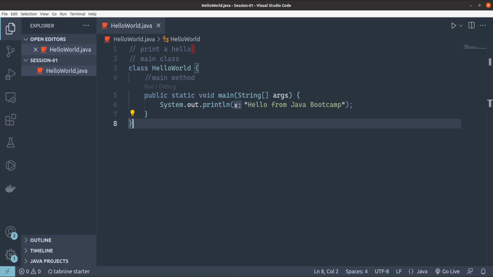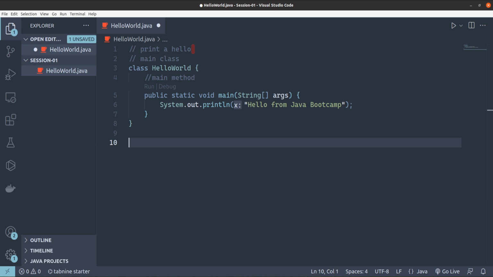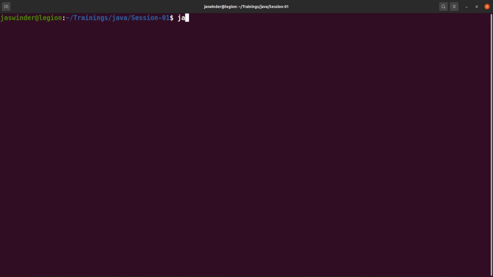So first step is that we are going to compile the program, right? How are you going to compile it? Here we are going to use the javac command, and I'll give the file name .java. So this is something which you are going to run on the terminal. Let's run it over here.